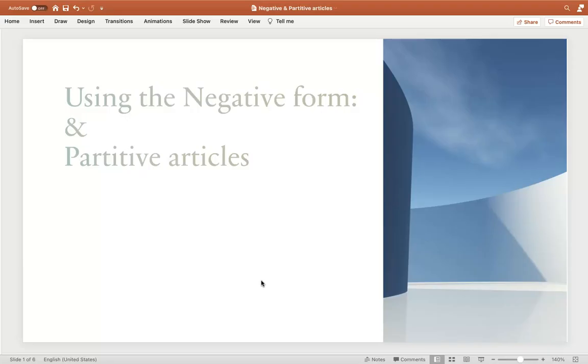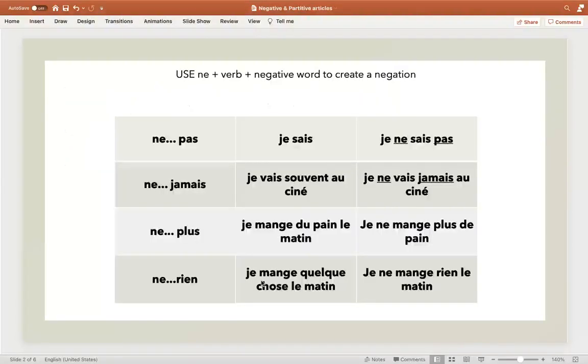In this lecture video, we're going to talk about two concepts. The first one is using the negative form, and the second one is partitive articles. Let's start with the negative form. Now at this point, you're already familiar with using ne pas, and you might also already be familiar with ne jamais, ne plus, and ne rien. But let's look at ne pas.